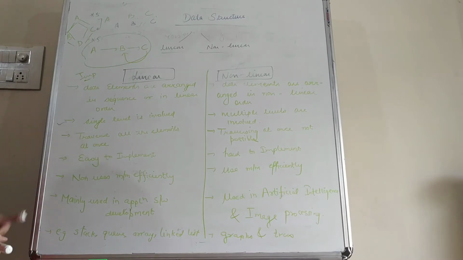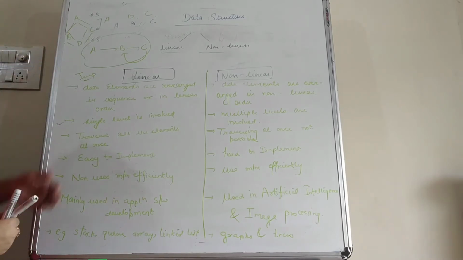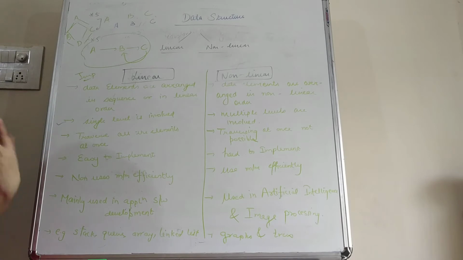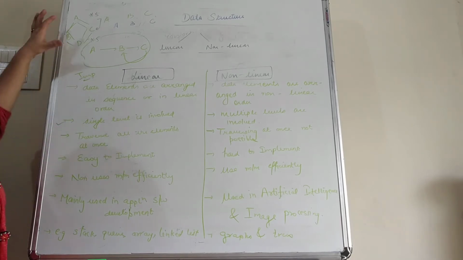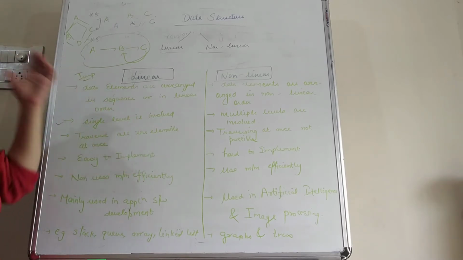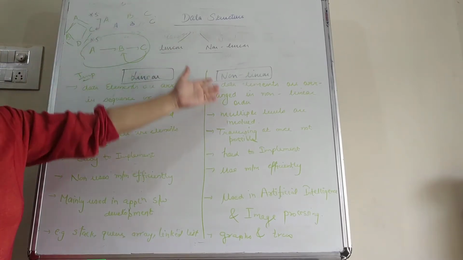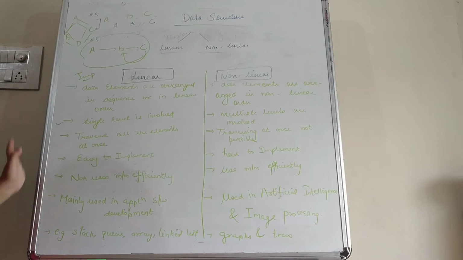So that means in order to traverse A, B, C, D, we require three traversing processes. But in the linear data structure, if we want to process A, B, C and D, then in a single run we can traverse all the data elements.